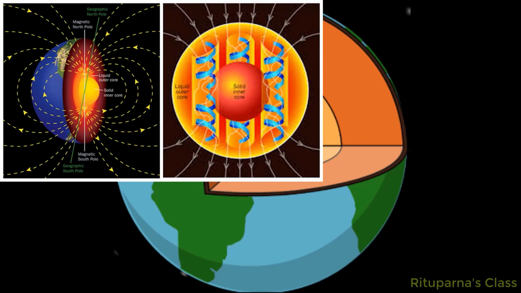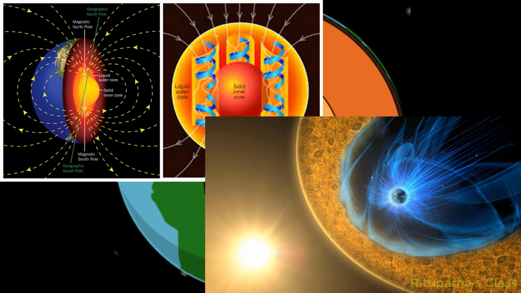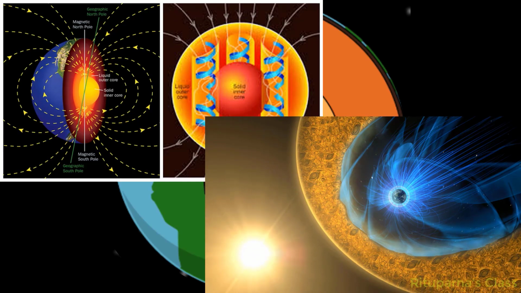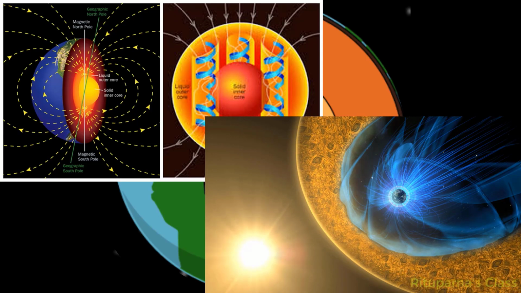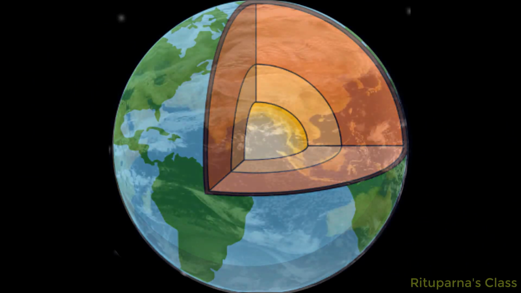The magnetic field is generated in the inner core, and the convection within the outer core results in the creation of the magnetic field. And this magnetic field protects us from the solar winds and the high energy particles from the sun. The three layers of the Earth all have special functions. Now you already know what the Earth looks like, both the inside and the outside.